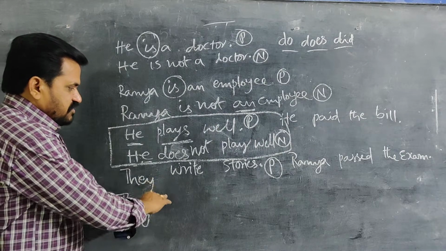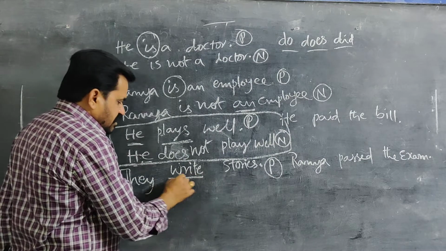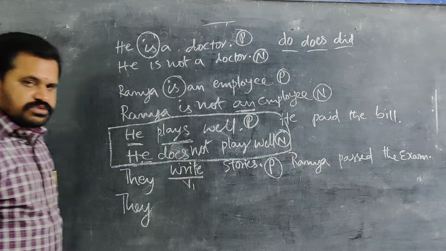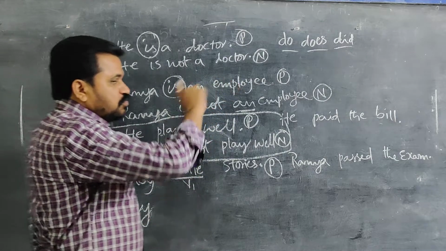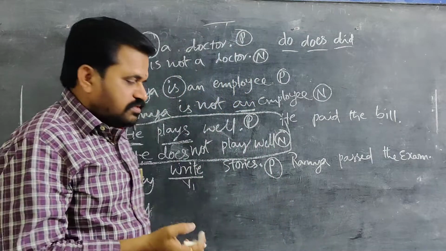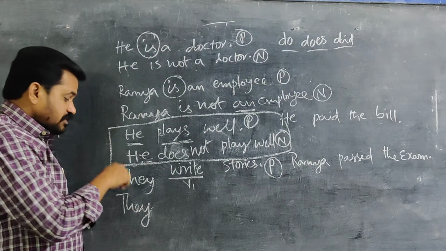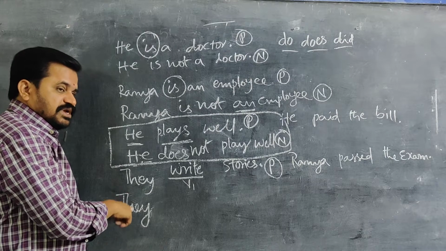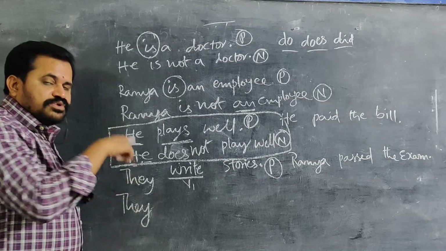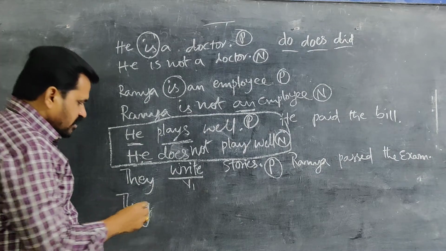So first of all we have to see whether this is present tense or past tense. It shows as present tense, only V1. So when it is present tense, you have to see two words, do, does. Which of these two is useful here? You have to analyze yourself, according to the subject only. Subject is they, it is plural. So a plural subject always takes do only. So we have to write do.